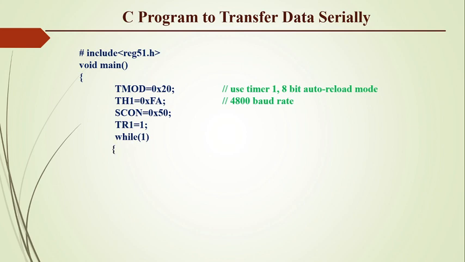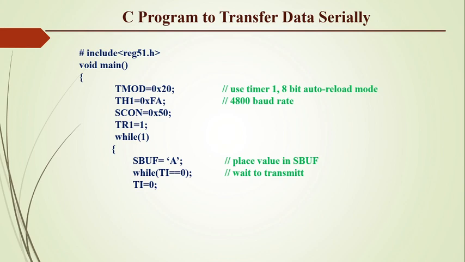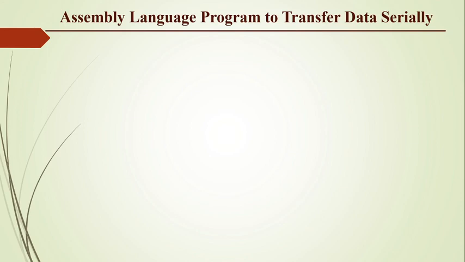Now using the while loop, place the value in SBUF that we want to transmit. So here we are placing the letter A into SBUF and we are monitoring the flag TI. While it is continuously 0, it will remain there. When it becomes 1, we have to clear this flag using the instruction TI equal to 0. And as we are using while(1), this will continuously transmit the letter A.